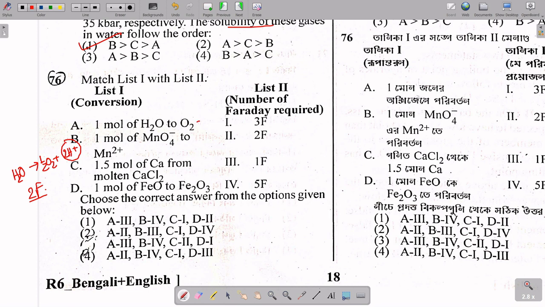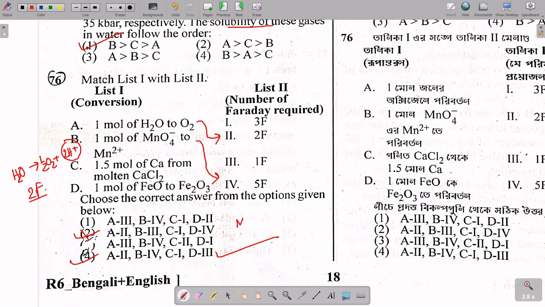So A is 2, which is in option 2 and option 4. Now in MnO4 minus, it is a 5 electron change, so 5 Faraday. So B is 4, and option 4 is the correct answer, I think, if I am not mistaken.